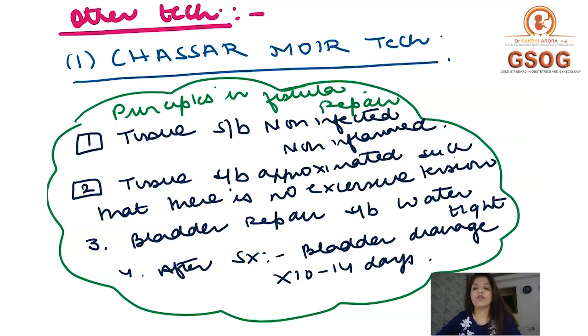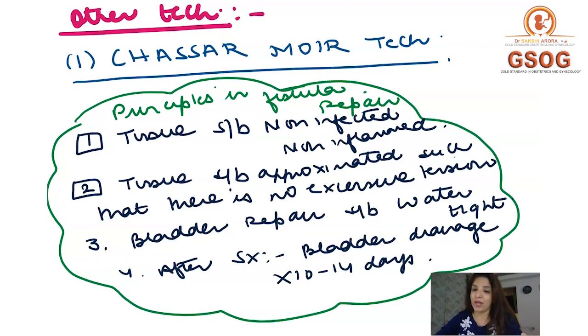Number two, whenever you are approximating any tissue, there shouldn't be any excessive tension during approximation. Number three, the bladder repair has to be watertight, and how to check that it is watertight, I told you just now. And number four, after surgery, you have to do continuous bladder drainage with Foley's catheterization for 10 to 14 days.